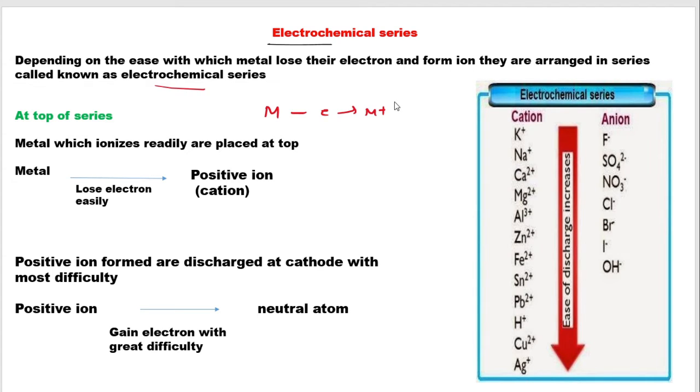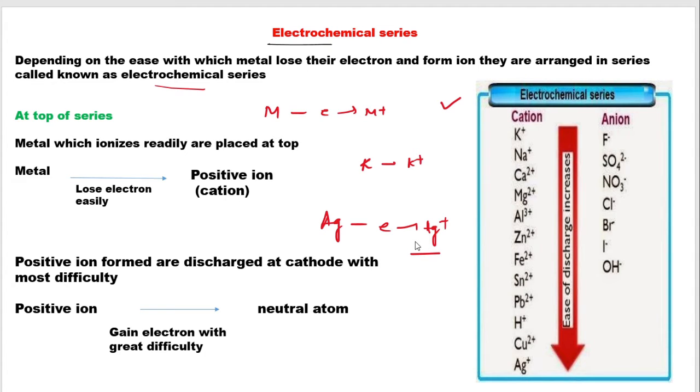So what you will see is a series given alongside. The metals present at the top will easily lose electrons to form ions because they have low ionization potential. Therefore, potassium or sodium will both lose an electron to form K+ and attain a stable electronic configuration. But silver will have difficulty in losing an electron to form Ag+.